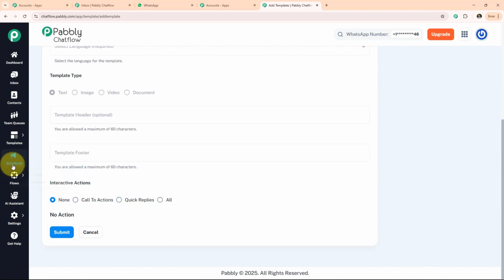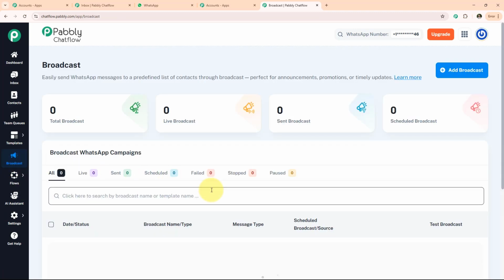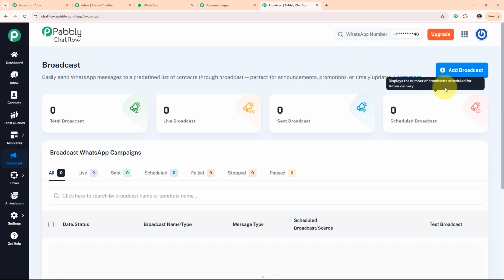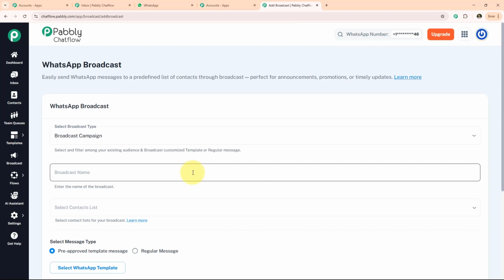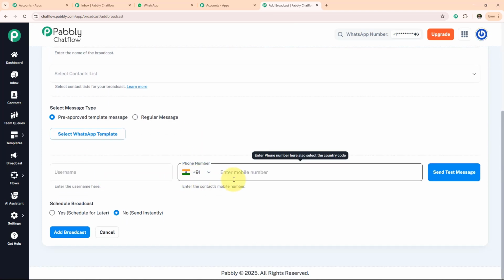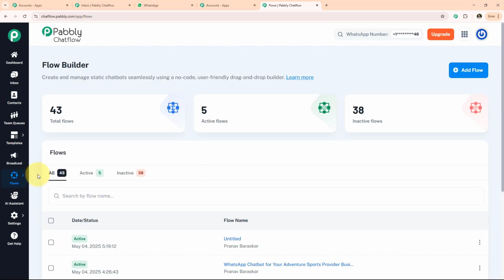Now we have the broadcast section. In this section we use broadcast to share information with a large audience. Just click on add broadcast and fill in the details over here like username, number, and simply click on add broadcast. Now we have the flows section. With the help of flows, we are creating our new chatbot. Simply click on add flow and start creating the chatbot.